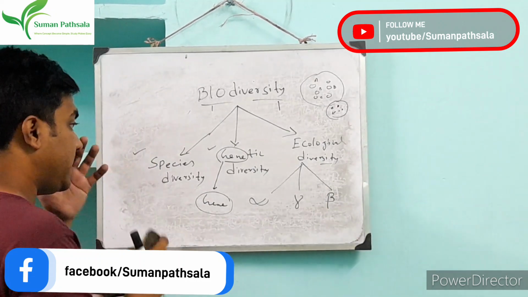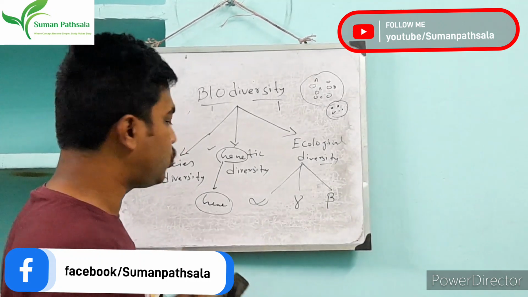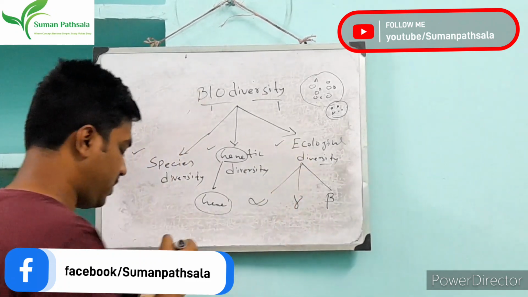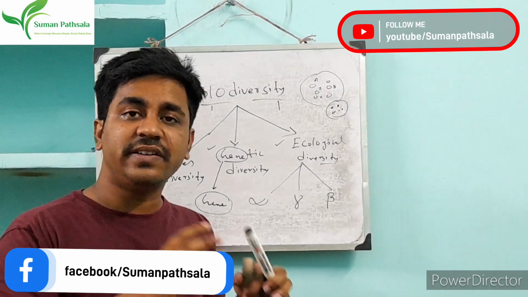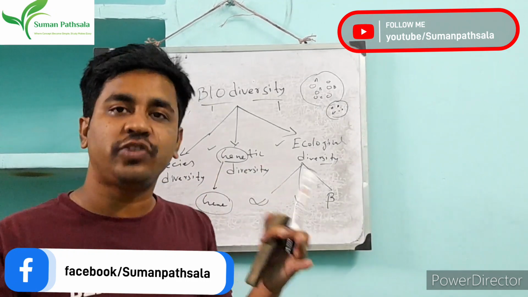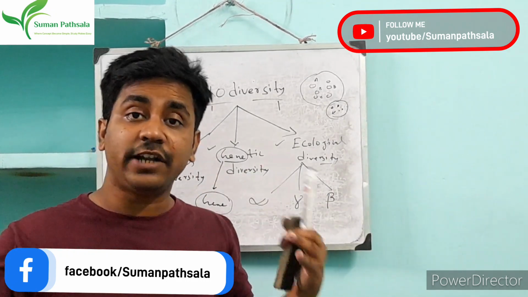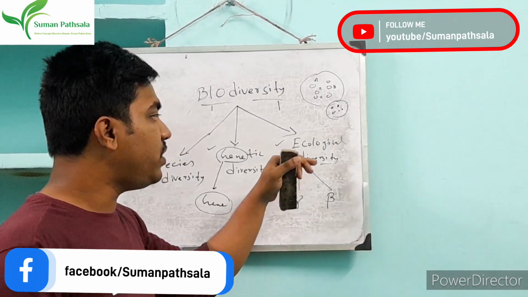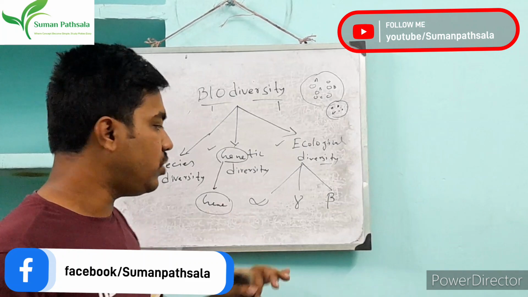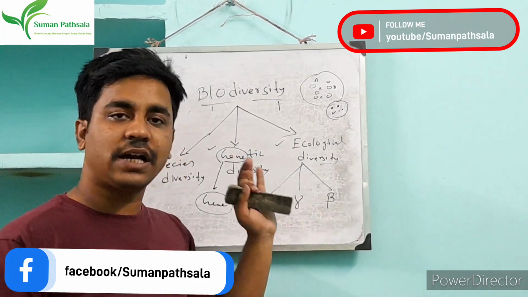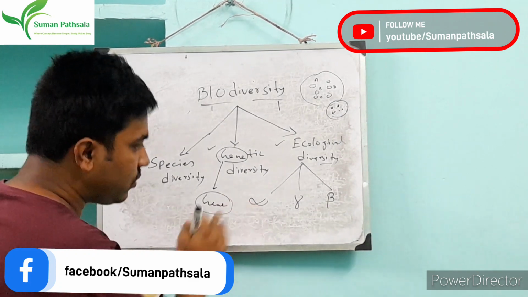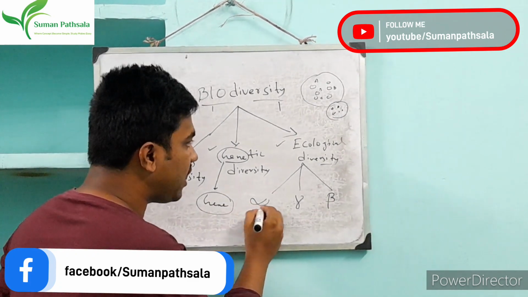Clear? Okay. Next I go to ecological diversity. Ecological diversity means ecology, which is related to the ecosystem, right? Related to the environment. So here we divide it into three categories: alpha, beta, and gamma. Now we talk about the first. We go to alpha diversity, alpha ecological diversity.